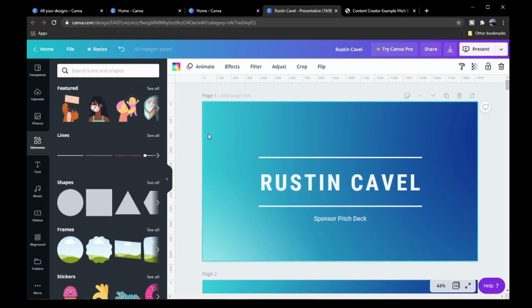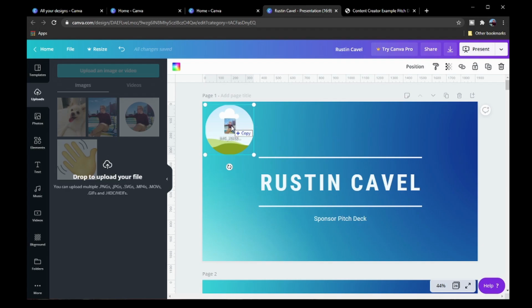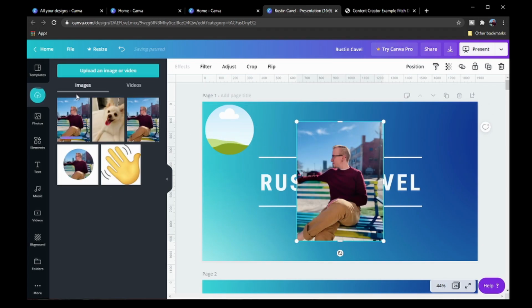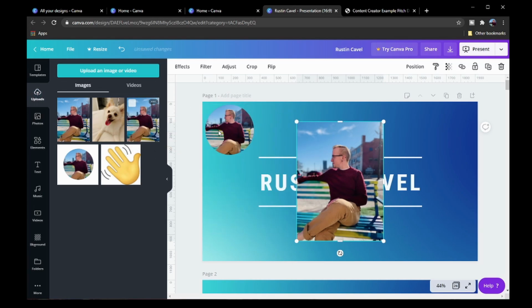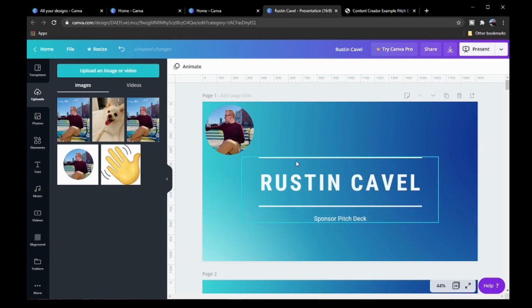Now, let's say also that you want to include your logo. For the sake of illustration, I'm actually just going to use this frame here. A frame essentially just creates the shape, and then I'm just going to use an image of me. Whenever I drag and drop, it'll put it into the Canva library of images. I've already uploaded this one. So if I just drag and drop it here, then it takes this image and puts it into this circle here. Now, I don't really need this, so I'm just going to press delete and it'll remove it.